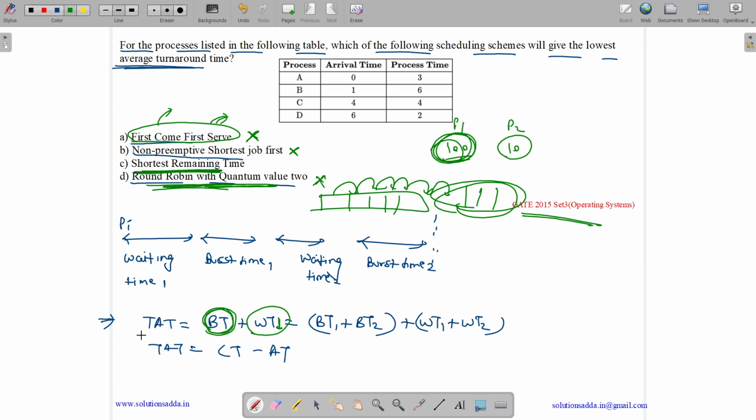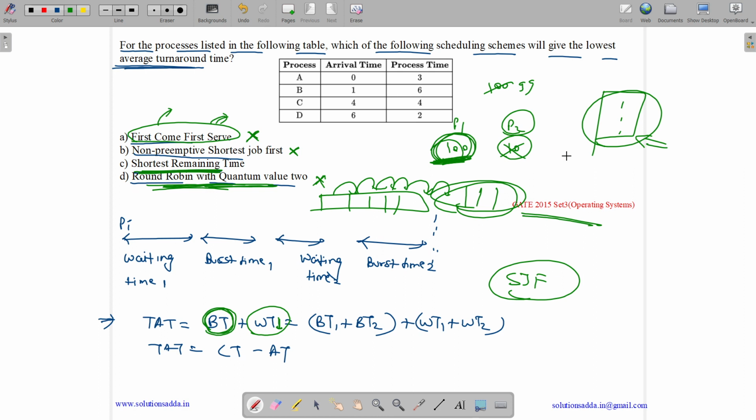But what shortest remaining time first does is that it is like SJF, shortest job first. It gives priority to the shorter jobs, but it is the preemptive version. What does preemptive version mean? Suppose this 100 came, so it schedules this 100. But as this 100 gets reduced to 99 and then P2 comes, P2 has less burst time, so P2 will get scheduled. So at each time, among the available processes, we will schedule the shorter one. Thus, we will first complete the shortest process. Thus, we are trying to reduce waiting time. So waiting time is reduced in shortest remaining time first, which is the preemptive version of SJF.